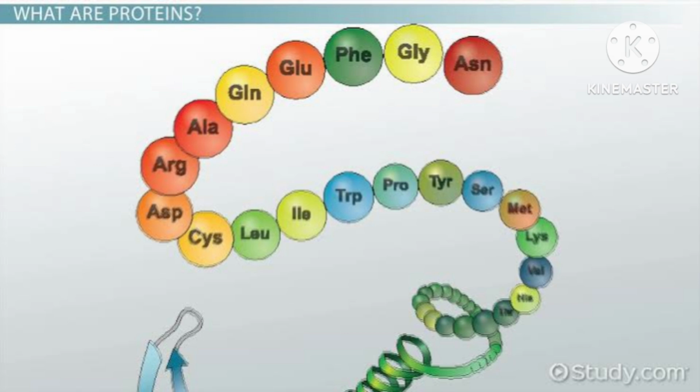They are found to exist in two different types of structure. Example, alpha helix, and second is beta pleated sheet structure. Okay, secondary structure can exist in two shapes, alpha helix and beta pleated sheet structure.